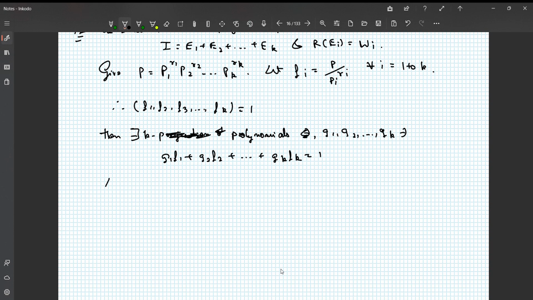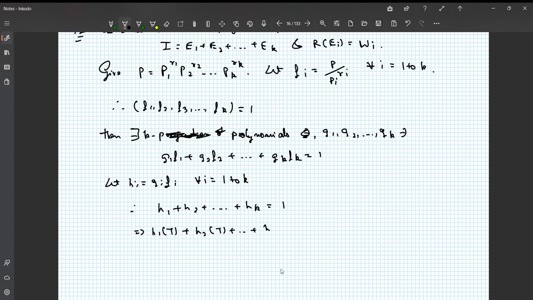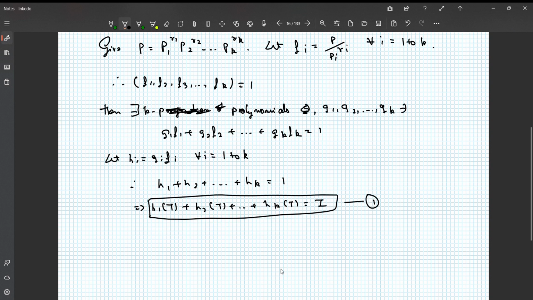We choose hi to be the polynomial gi fi for all i equals 1 to k. Therefore the sum h1 plus h2 till hk is 1. But then, if I use them as operators, h1 of T plus h2 of T till hk of T is simply 1 of T, that is the identity operator. Suppose this is statement 1.